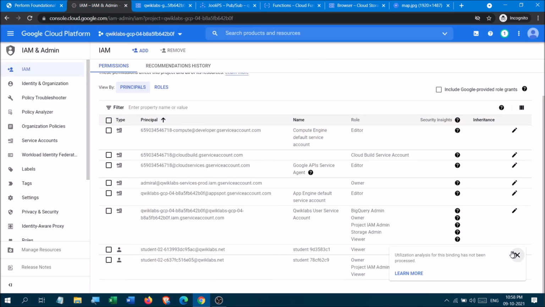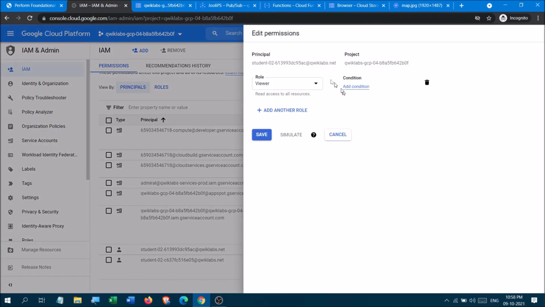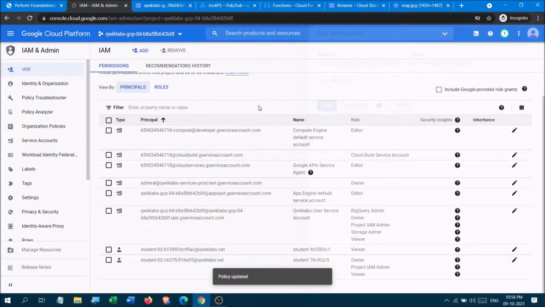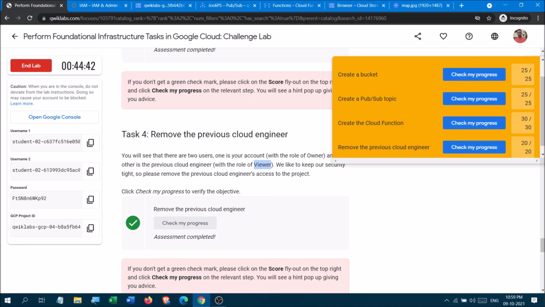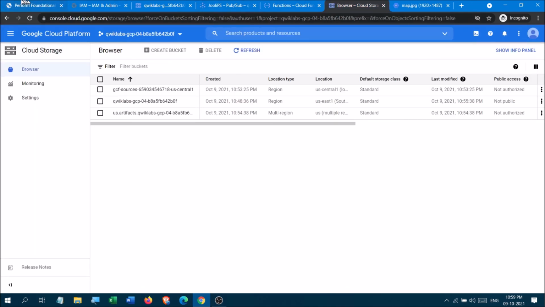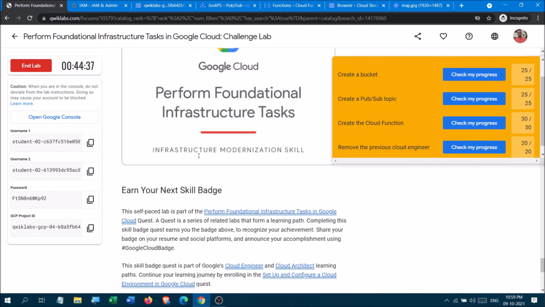Now I have to edit this principal. You can see that it had the viewer role, so I have to delete this role and save it. Let us check our access. Yes, it has been removed.